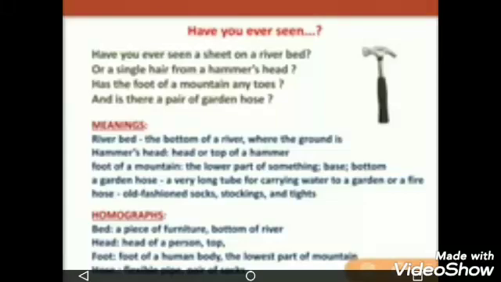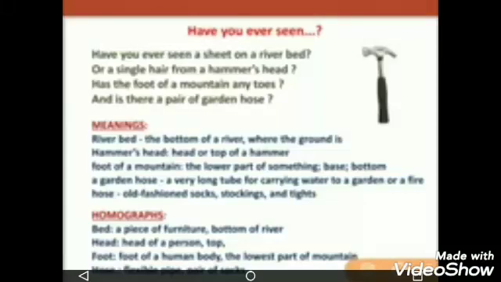In the last line of the first stanza, the poet says, and is there a pair of garden hose? Hose is a flexible pipe through which we carry water and supply it to the plants. And another meaning of hose is old-fashioned socks, or stockings.